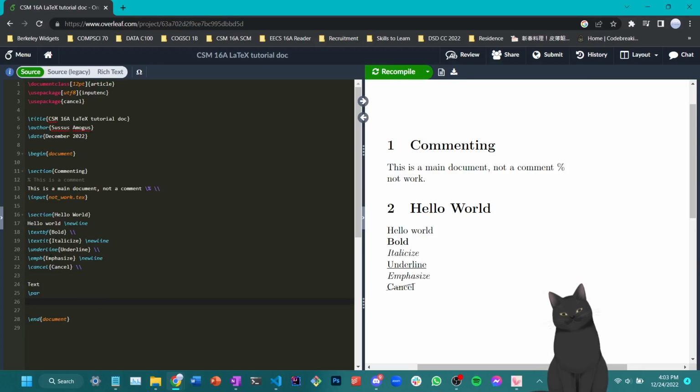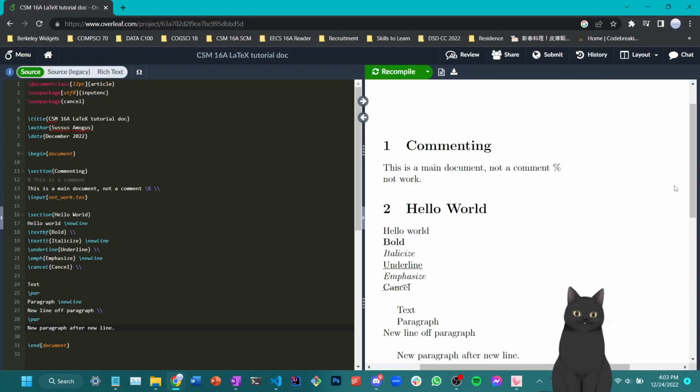Okay, so we can say \par to mark the beginning of the paragraph. And we can use \newline to continue off a paragraph. And last but not least, I can also do a new line and then \par, a new paragraph after a new line. Let's try to compile this and see what happens.